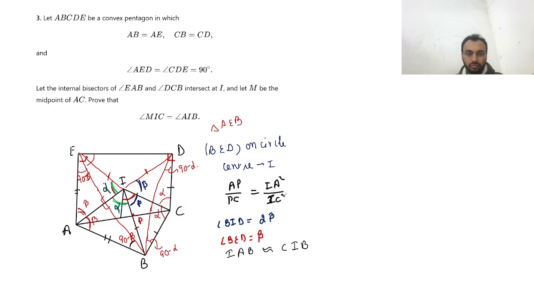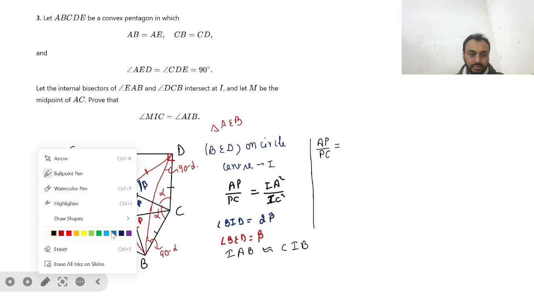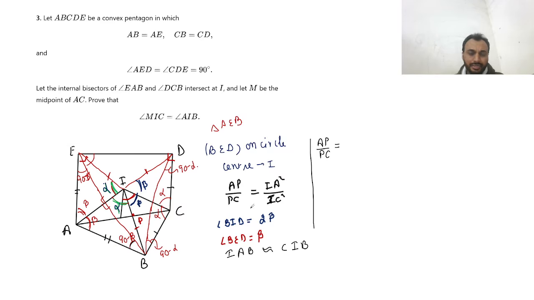Now we want to find out AP by PC. So to get that, can we try to use this IAB similar to CIB? Okay, so there is one more thing that we can see, that as we have this angle is 90 minus beta, right?